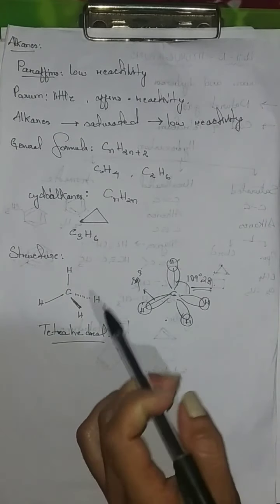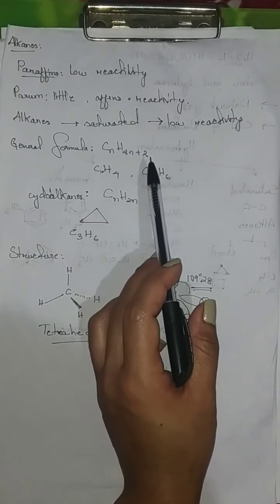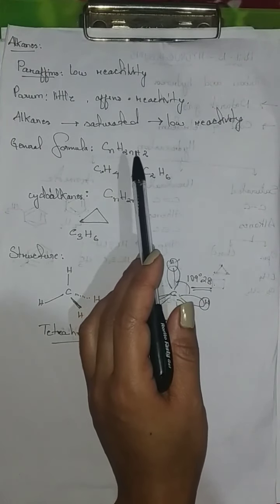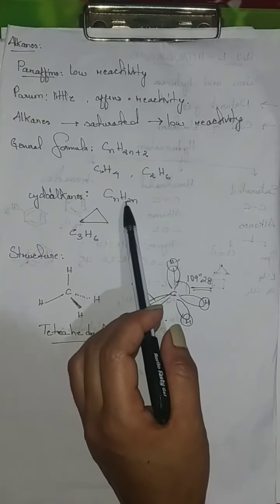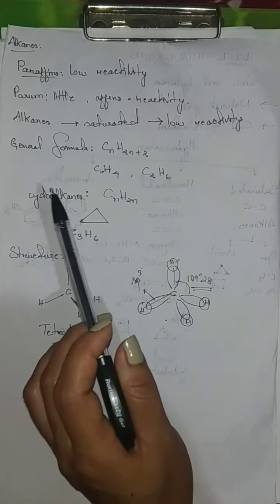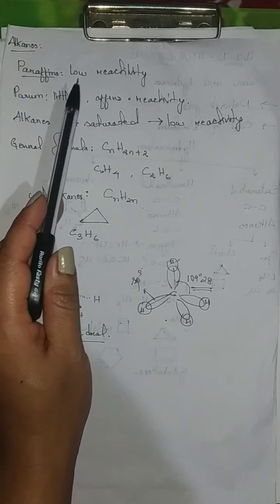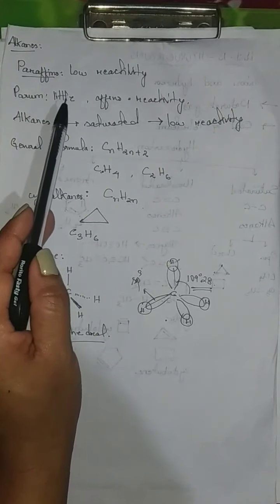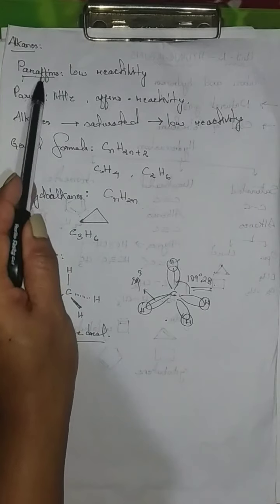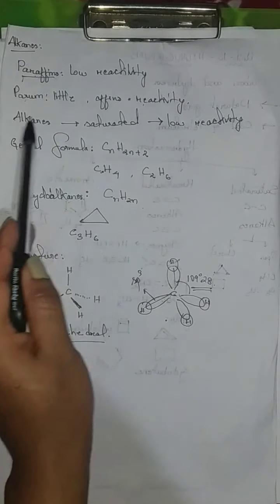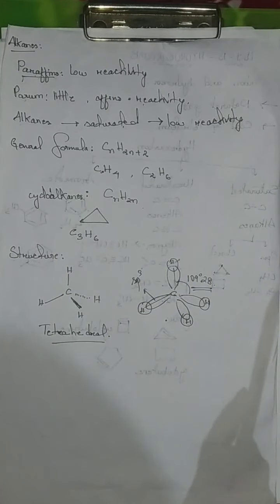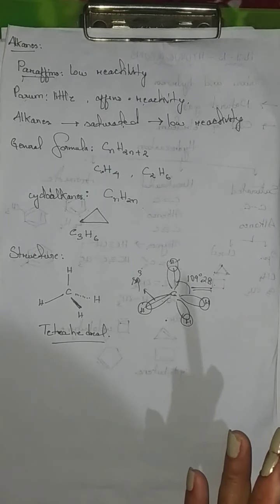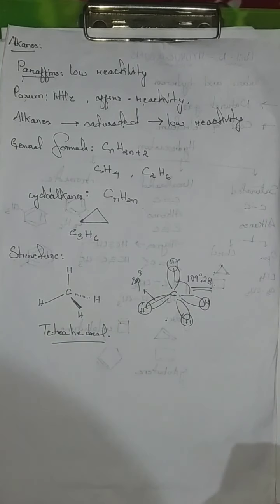And alkanes have a general formula of CnH2n+2, and this is for aliphatic saturated hydrocarbons, and the general formula for the cyclic alkanes would be CnH2n. Also, they are known as paraffins because they have low reactivity. The word parum means little, and affinis means reactivity, little reactivity. Therefore, alkanes are the saturated hydrocarbons with low reactivity. Therefore, this is the introduction for the first hydrocarbon, our saturated hydrocarbon known as alkanes. Now in the next video, I'll be discussing the preparation of alkanes.